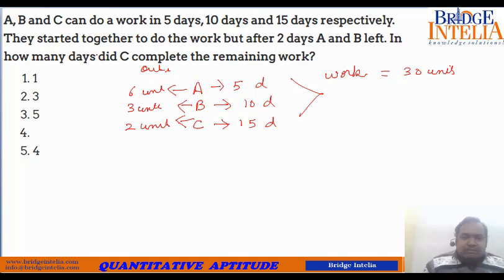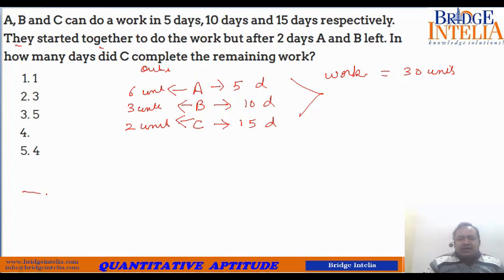Now coming to the information, they started together to do the work, but after 2 days, A and B left. In how many days did C complete the remaining work?